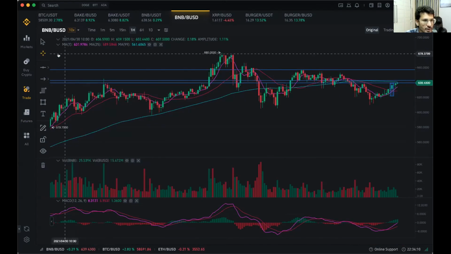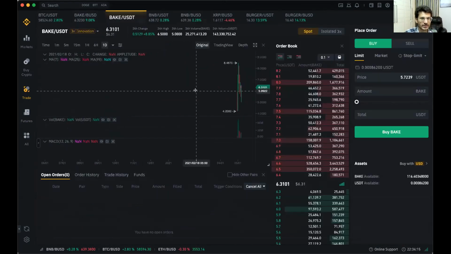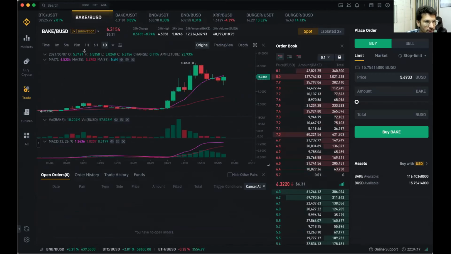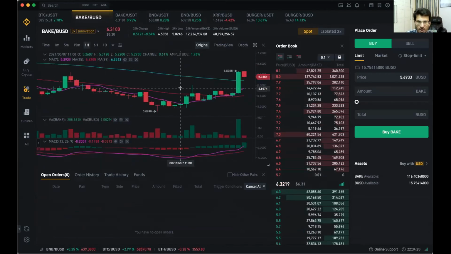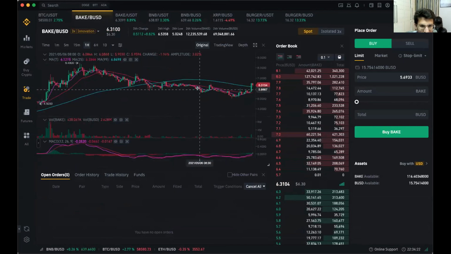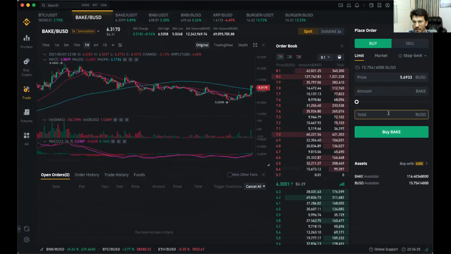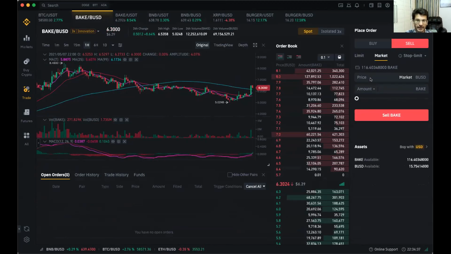If you want to trade here, let's say I want to go to BAKE. This is a chart of BAKE to BUSD, and BAKE has been going up. If I want to buy, I have BUSD here. I've got a little bit, 15 BUSD. If I want to sell, I can sell the 116 BAKE I've got in this portfolio. I can simply sell it at a market order. Yesterday I told you, you can sell it at the current market price, and you can increase or decrease the pricing and change it here.